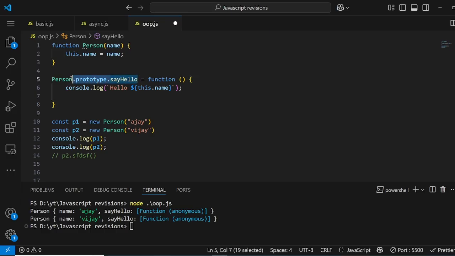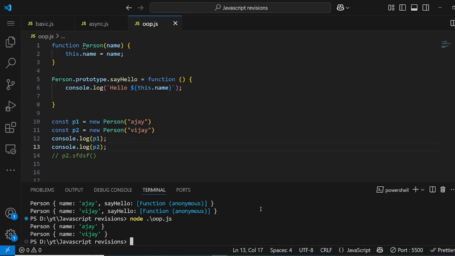Basically this is how we store that property into an object, right? If you remember, like dot notation. So into that prototype we want to store this sayHello function, and this is the definition of the sayHello function. So what will happen now is that when I try to log, something interesting will happen. Here we don't see the sayHello function anymore in these objects. We are creating objects using this new Person the same way, but we don't see it here.